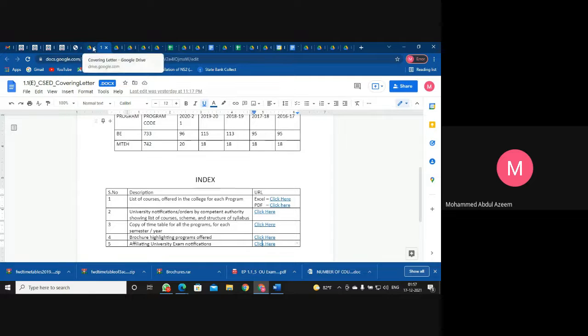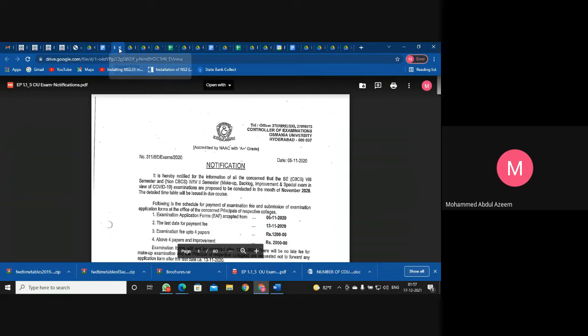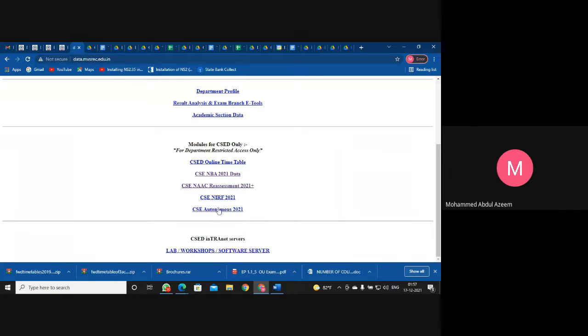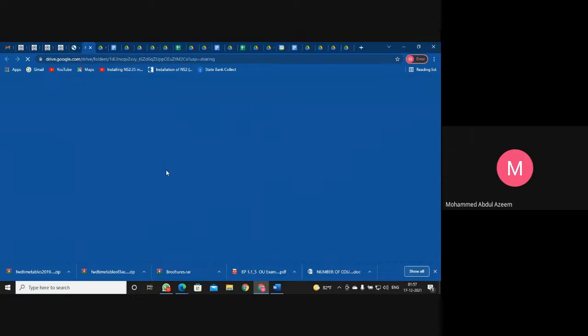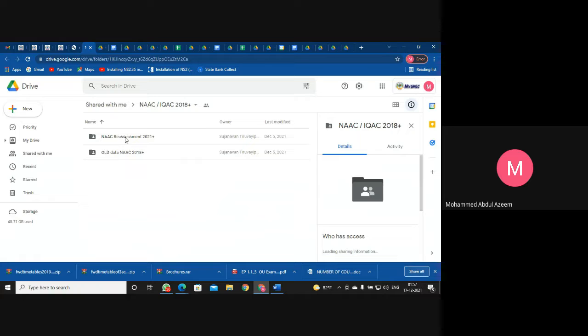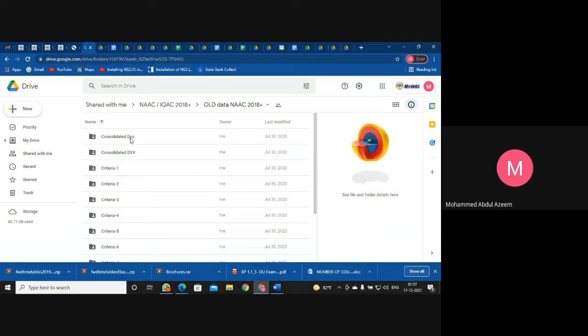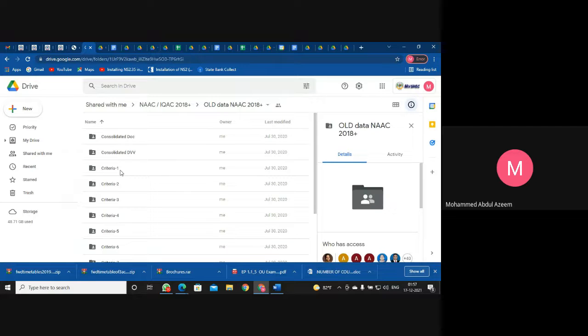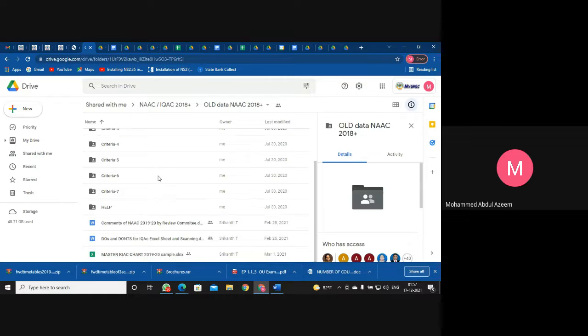Fine. And I wanted to show you where the old data is available. The old data is available when you click on this CSE NAAC reassessment 2021 plus. This is the new data which you are going to upload, as I said. This is the old data. This basically carries all criteria information of 2 years, 18-19 and 19-20.